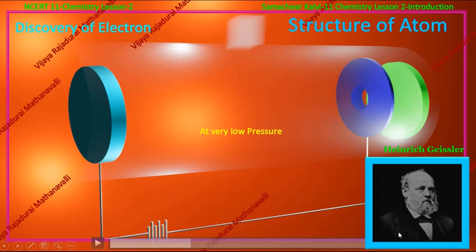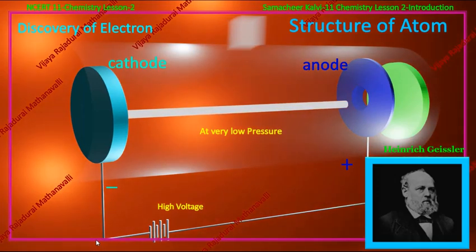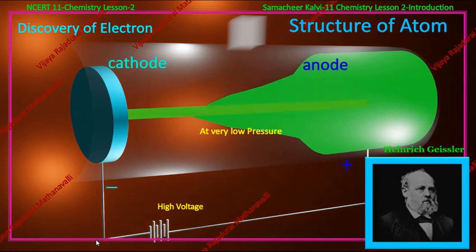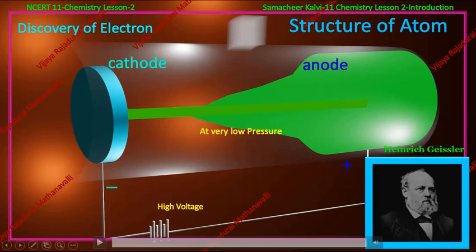He reduced the pressure in the glass tube so that the number of molecules would be reduced. Then he applied a high voltage between the two electrodes and saw a full glow in the glass tube.